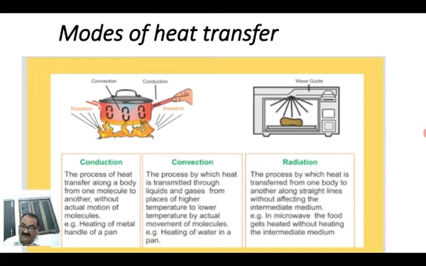There are some conditions for conduction. First, the material should be solid. Second, the materials should be in contact. If they are separate from one another, conduction does not occur. And third, there should be a difference of temperature. If we take two materials and bring them near each other, and they have the same temperature, there is no transfer of heat. When there is a difference of temperature, heat will flow from high temperature to low temperature.